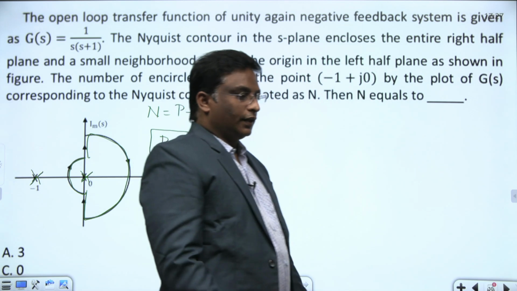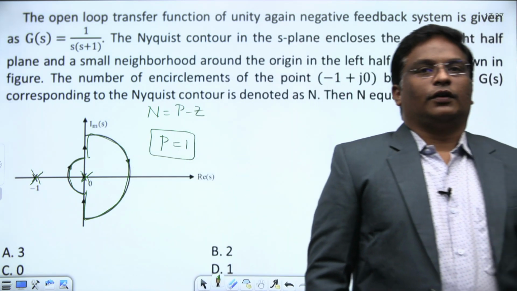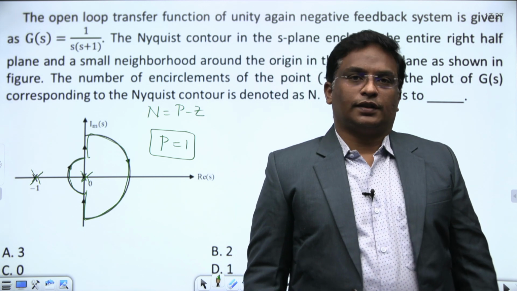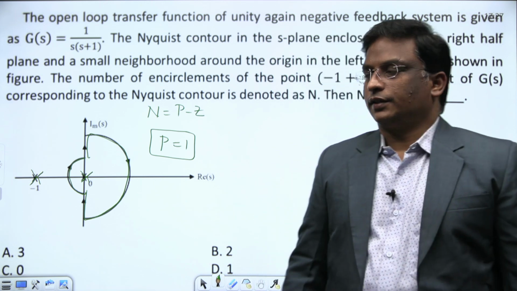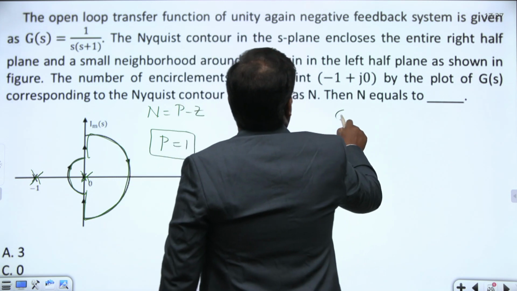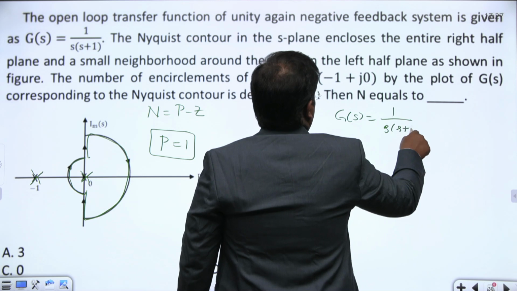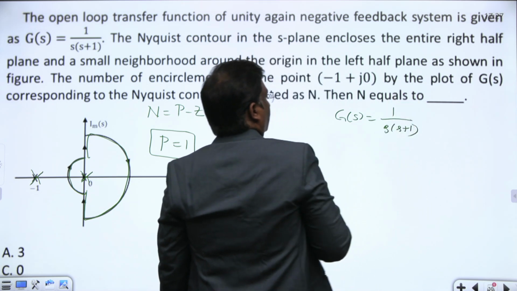What is Z giving? Z always gives the information about the closed loop poles. If Z is 0, the system is perfectly stable. If I see this G of S, 1 by s into s plus 1, this system is always stable.